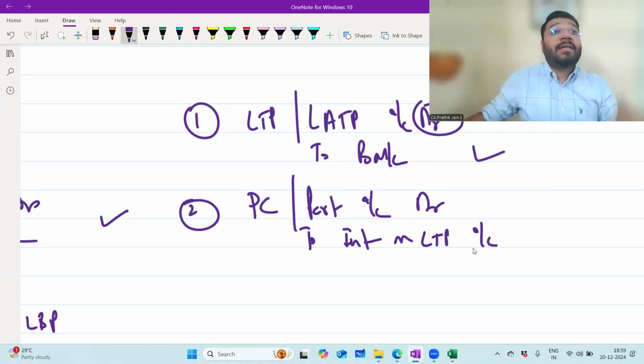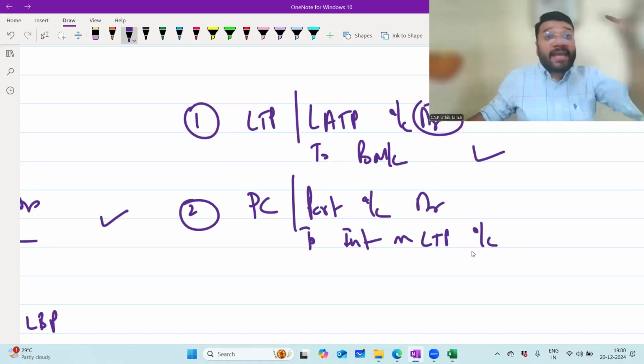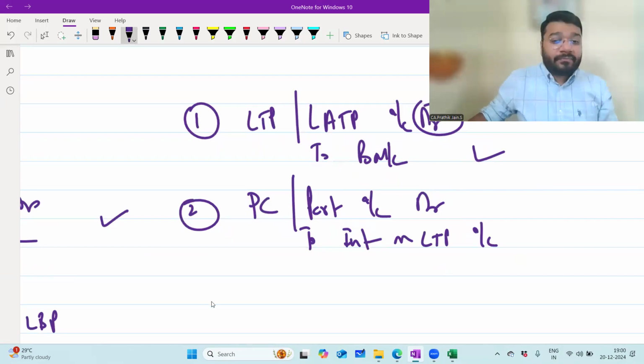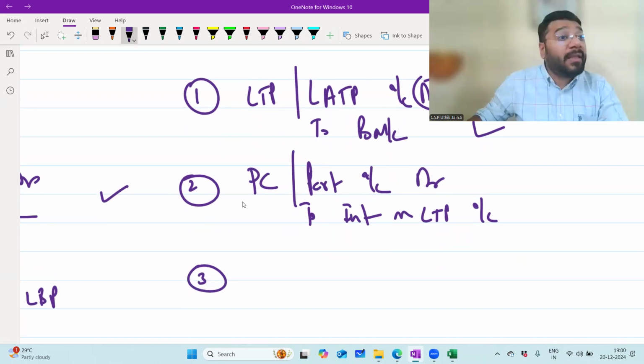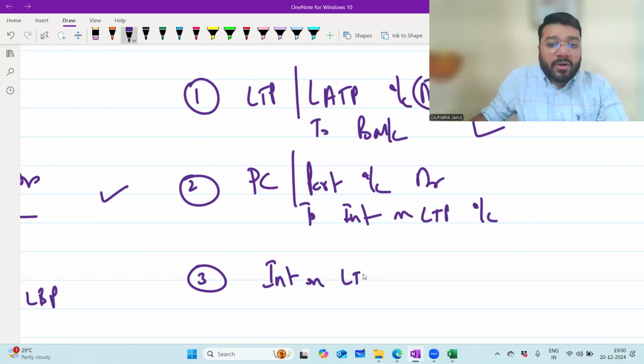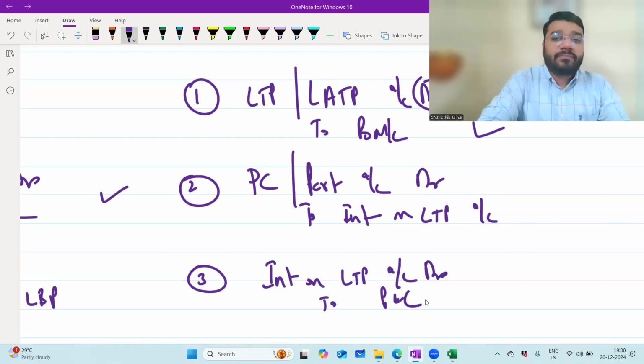Very good. So until we get the money from the partner, we catch hold of his capital account, we catch hold of his current account. Third, interest on loan to partner is a nominal account. It has to be closed by transferring to P&L account. In this case, there's a third party relation between the firm and the partner. So all the third party transactions go to your P&L account. The closing entry: interest on loan to partner account debit to P&L account.